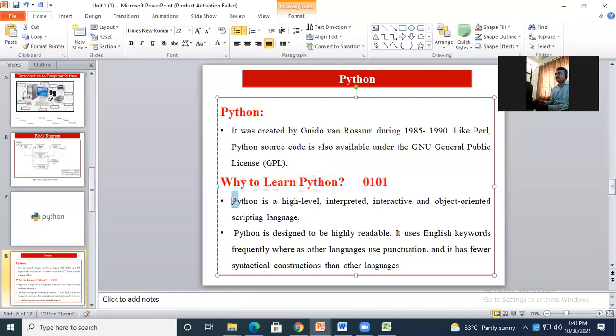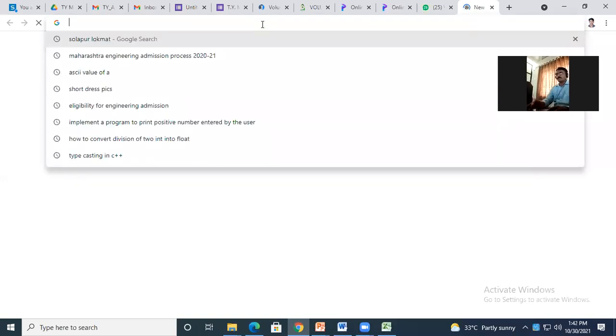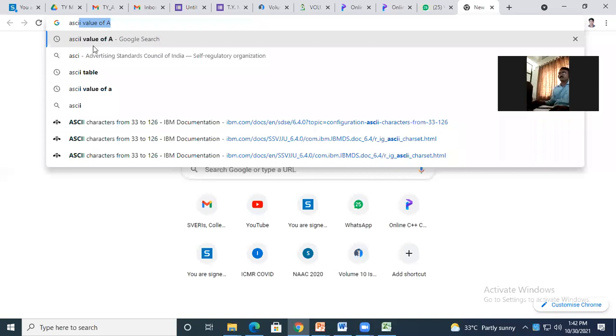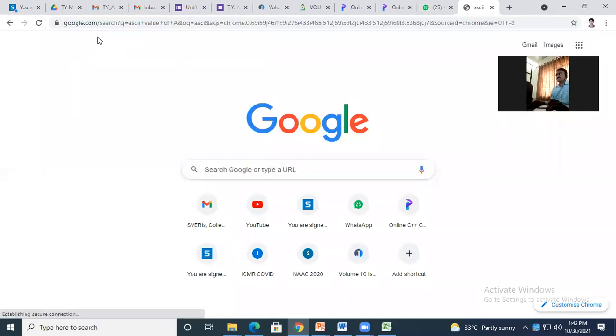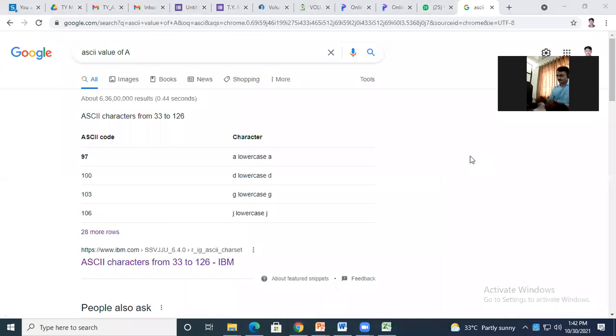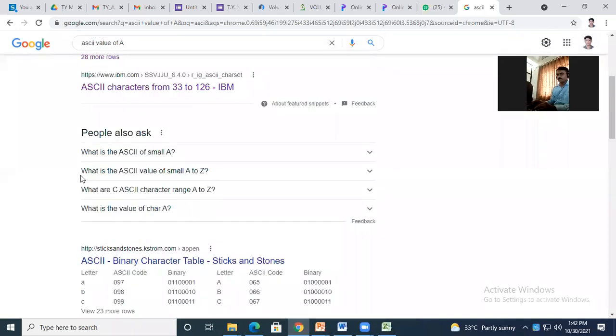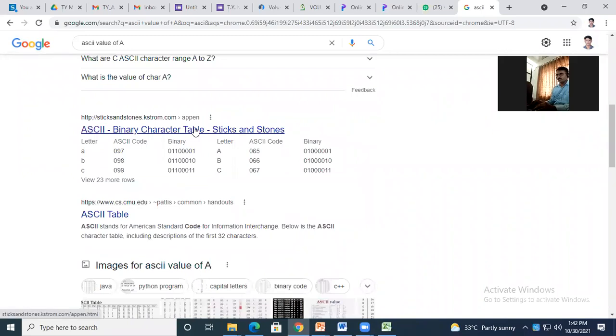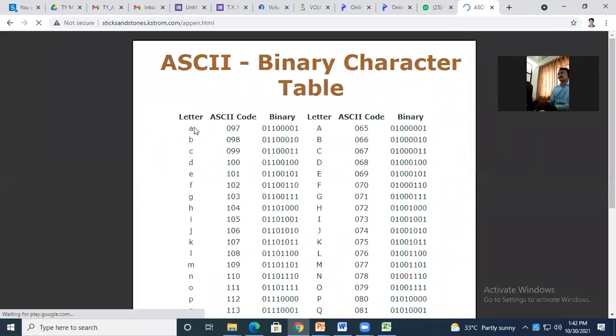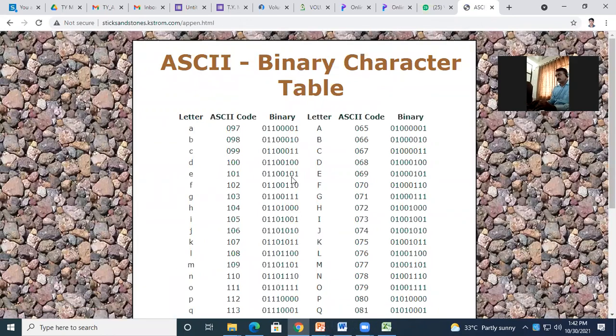See, for P it has some ASCII value, as we saw in the last lecture. Okay, I will type it here again. See, 97 is the ASCII value for lowercase a. For lowercase d, it is 100. I will show you this table. When I write a letter, for the computer it will be this value.